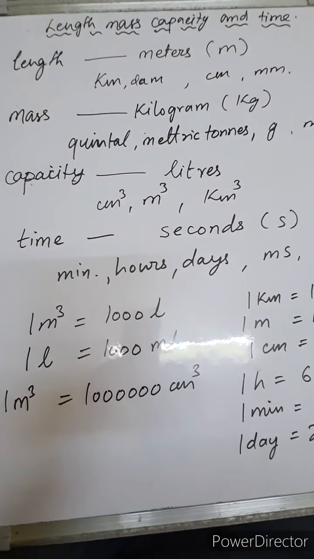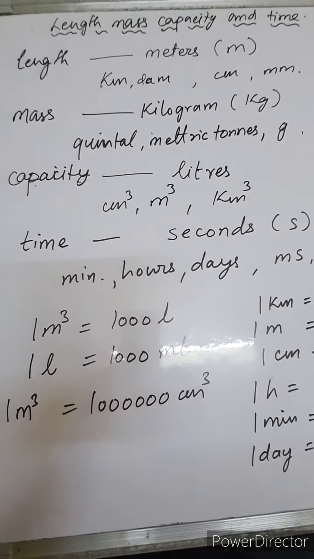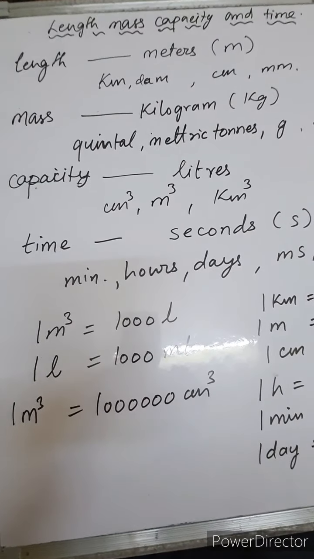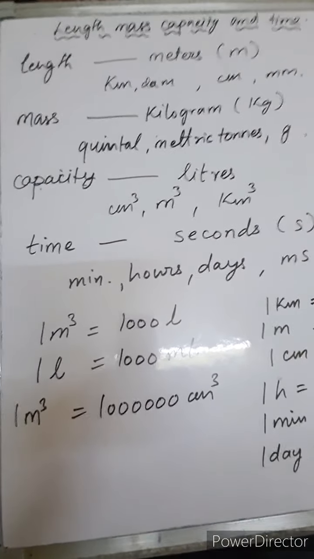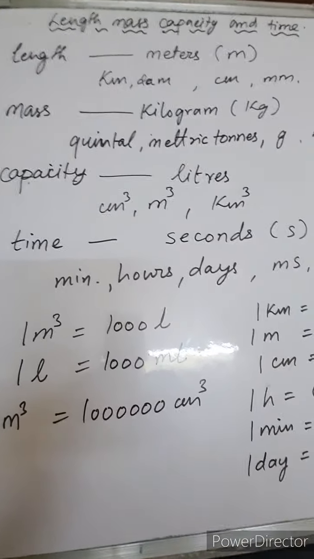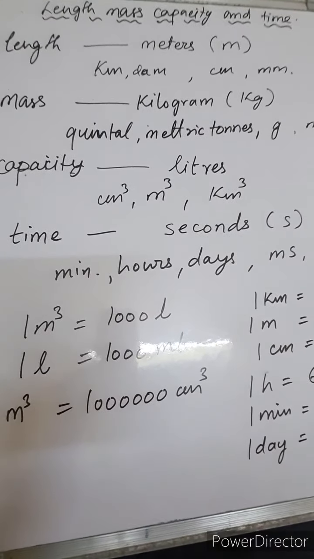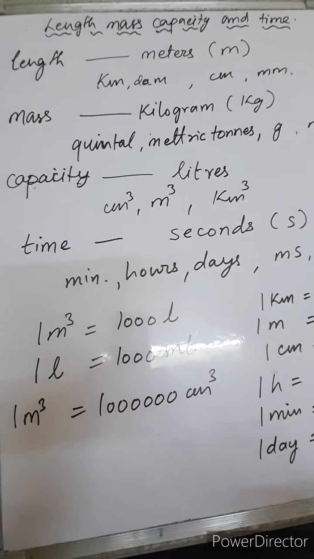Next we discuss capacity. Generally we talk about capacity to calculate the volume of an object, right? What is the volume? How big the object is. So capacity we measure in liters, in centimeter cube, for bigger objects meter cube, and even bigger, kilometer cube, right? These are the bigger units of capacity.